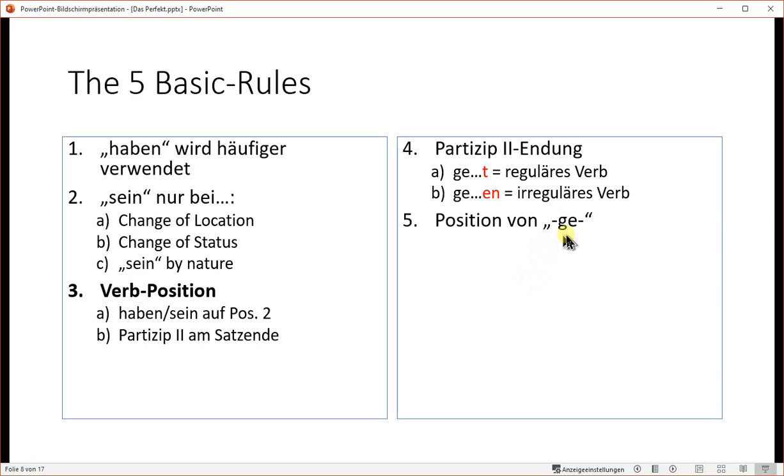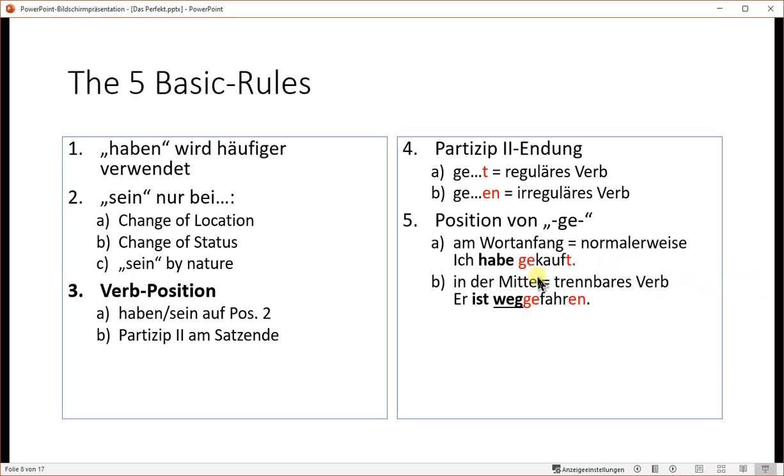Fifth, position of the ge. It's in the beginning of the word normally. Ich habe gekauft. If it's a splittable verb, trennbares Verb, then the ge is in the middle. Ist weggefahren. There's no ge by verbs of the ieren family. Wir haben ihn informiert. The Partizip 2 has no ge, it ends on letter T.